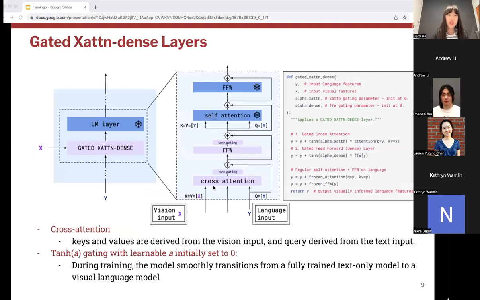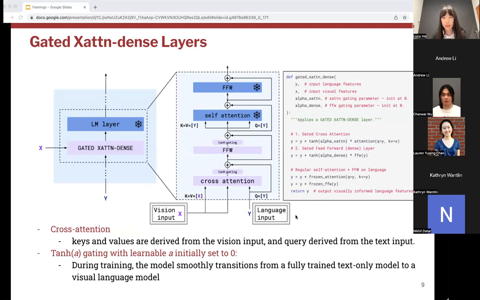Now let's dive into the gated cross-attention dense layers. So these gated cross-attention dense blocks are placed in between the original layers to make sure the visual information is passed on. And these blocks attend to the visual inputs with a specific cross-attention mask, which we'll elaborate more on in the next slide, as well as a feed-forward part. So for the cross-attention part, keys and values are derived from the vision input, as we can see here, and the query is derived from the text input, as we can see here in the corner.